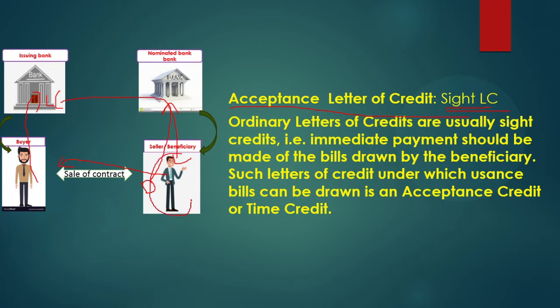Just after giving the documents to the nominated bank, the seller's part is over. That means the seller has completed his work. Normally the LC then goes to the issuing bank and the buyer, and the issuing bank asks the nominating bank to pay the money. But in this acceptance letter of credit, just after the documents are given, the nominated bank pays the money to the seller. The risk here is with the issuing bank. By the statement of the issuing bank, the nominated bank gives the money just after acceptance of the documents, that means immediate payment of the bills drawn by the beneficiary.